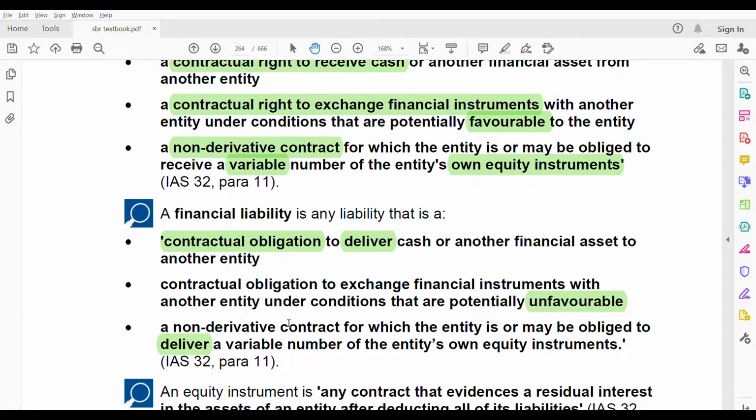So the moment they say derivative contract, you know it's not financial asset, it's not financial liability also, because it should be non-derivative. Here they are going to deliver a variable number of entity's own equity instruments. The only word that is changed is deliver, everything else remains the same.